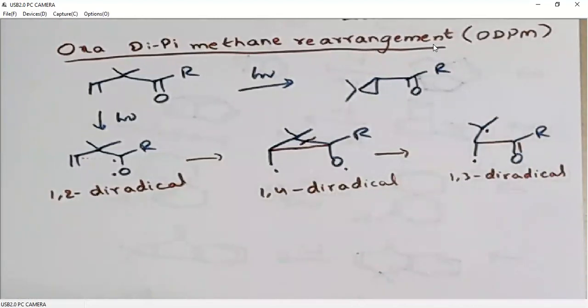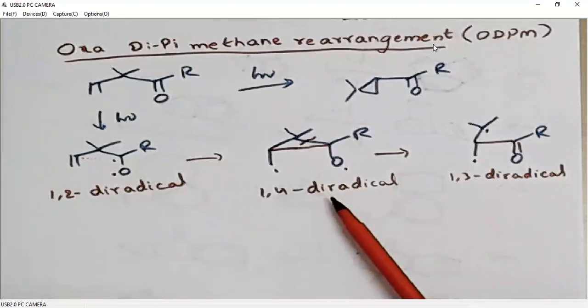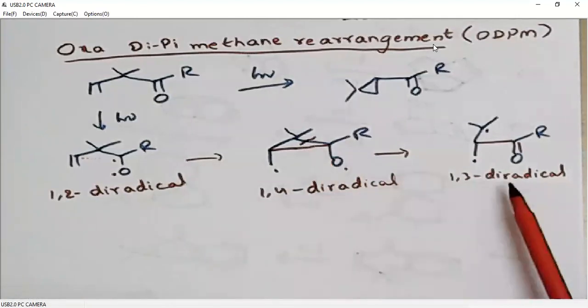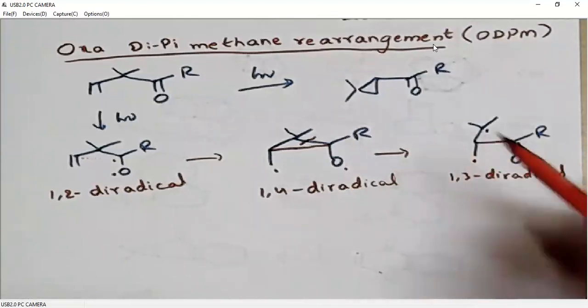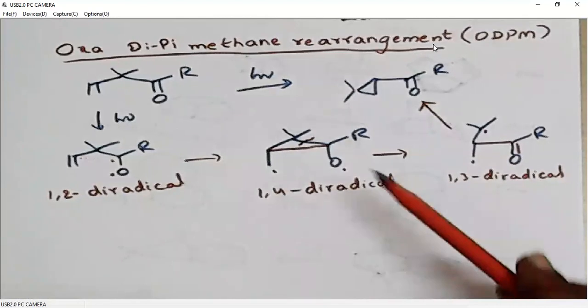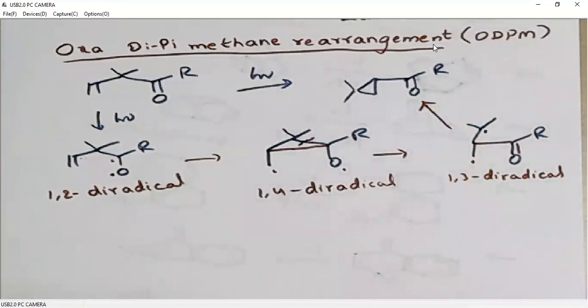So it is similar to di-pi-methane rearrangement. The 1,2 diradical initially generated will be converted to a 1,4 diradical. So with a bond breaking, it will be converted to a 1,3 diradical. When these two radicals are involved in bond formation, we generate cyclopropyl alkyl ketones. So this is oxa-di-pi-methane rearrangement.